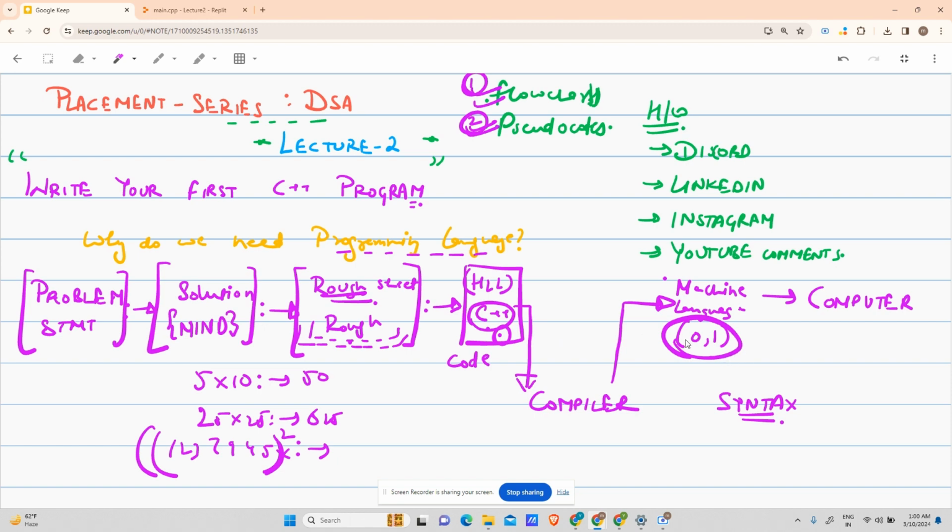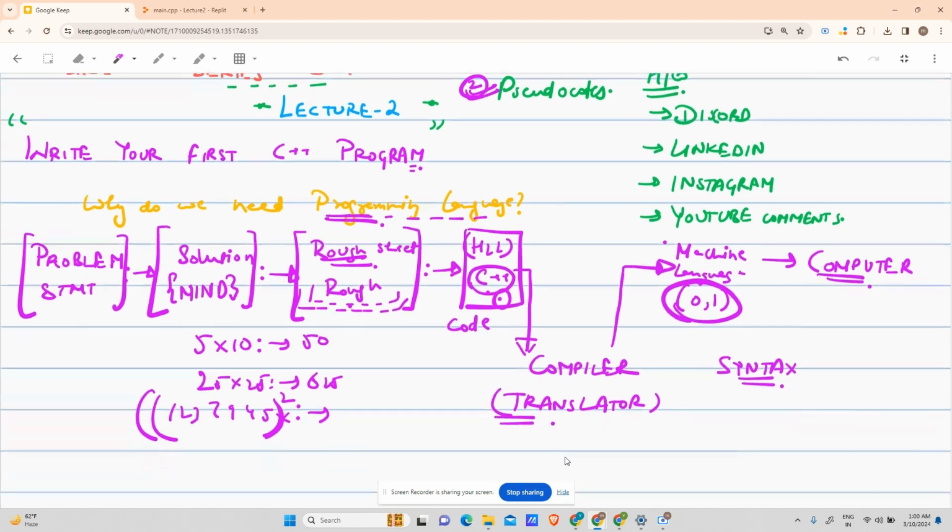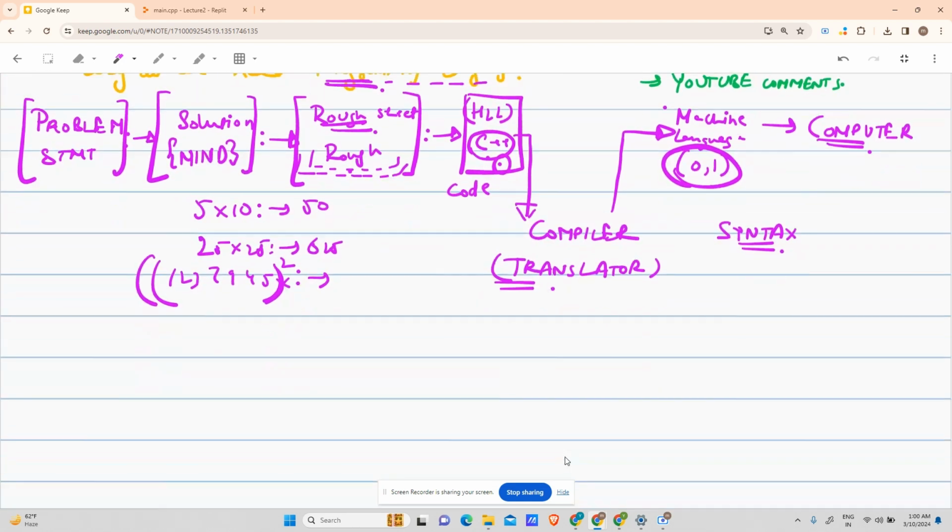We say, thank you, compiler. So here's the C++ code. Please convert it into machine language code and feed it to the computing machine, and the computer will tell us the correct answer, right? So this is the need for a programming language: to convey our messages, not directly to the computer, but going through the compiler. So the compiler is acting like a translator for us, right? So I hope you are clear with this. Let's move on in the lecture.